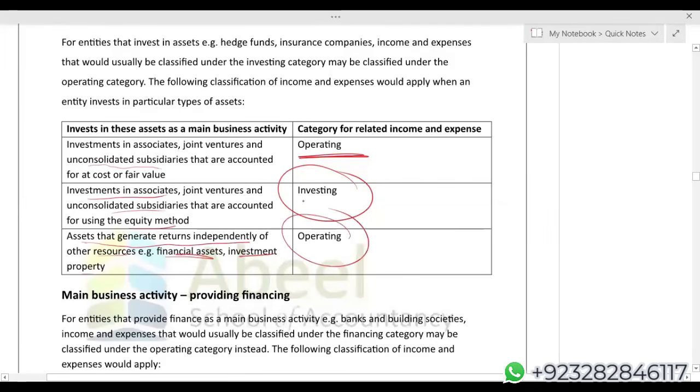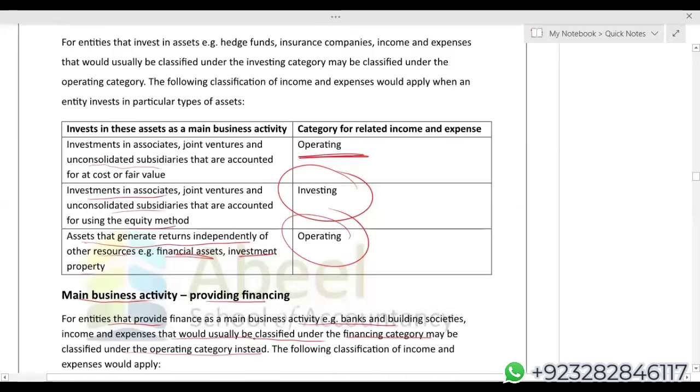Look at this operating category. So student, if your examiner says it is their main activity, it is their main business, then even the changes of fair value under IAS 40 fair value model you have to show them under operating categories. For example, main business activities providing finance. For entities that provide finance as a main business activity, for example, banks and building societies, income and expense that would usually be classified under financing category may be classified under operating category. Why? Because this is the main activity for the bank. It is the main activity for the bank.